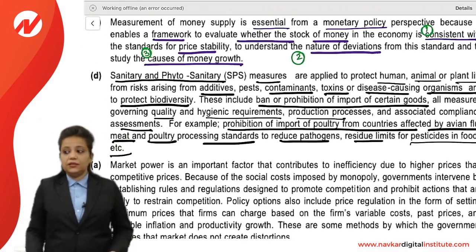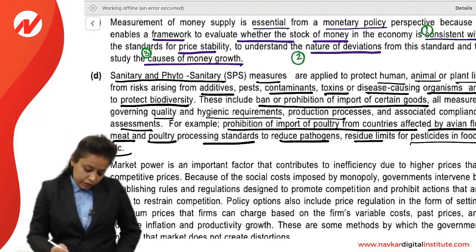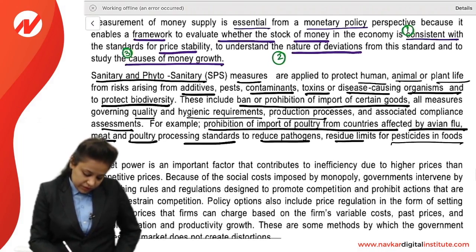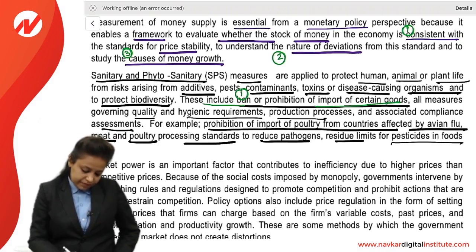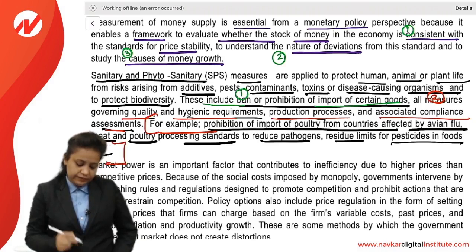So in this answer, what are the important points you should take care of? So first is ban or prohibition of import of certain good. Second, all measures governing quality and hygienic requirements, production process. So this is your second point, and this is the example you will write.